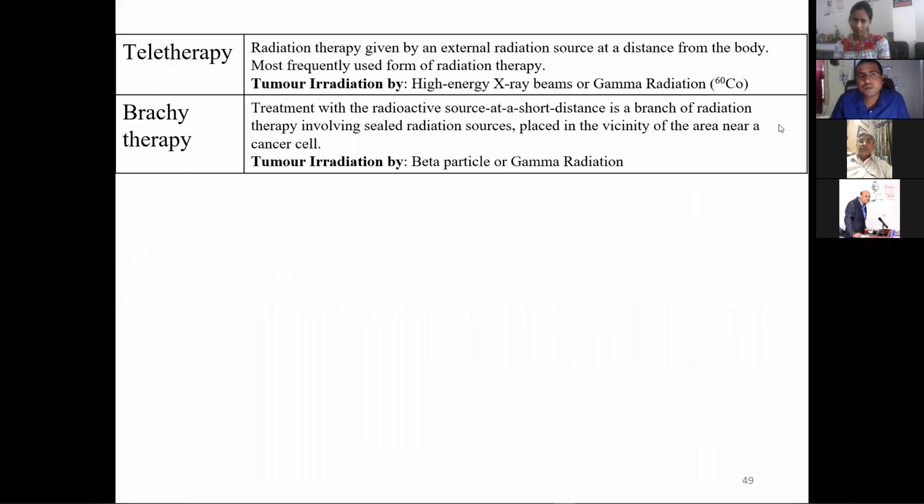Teletherapy is the technique where we use a huge amount of radiation that can come either from the X-ray beam or can be gamma radiation from cobalt-60. And in the case of brachytherapy, there is a special feature: the sources are kept very near to the tumor. Beta particles or gamma radiations are used.